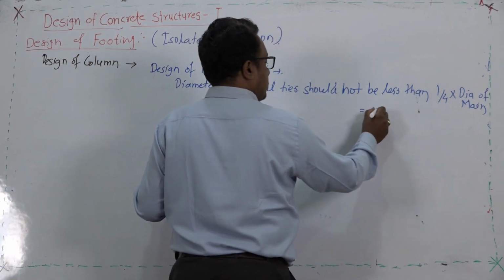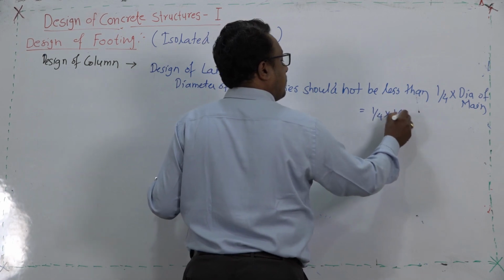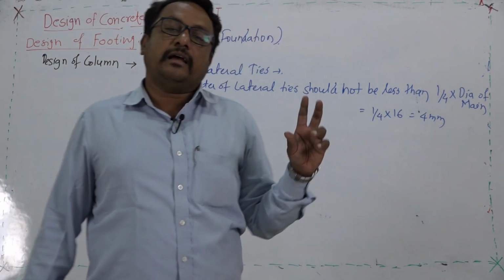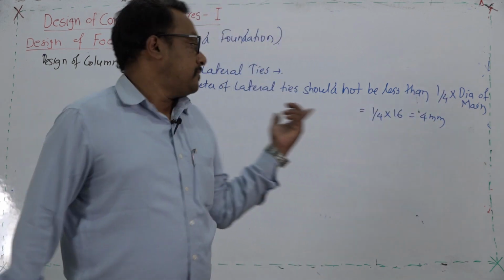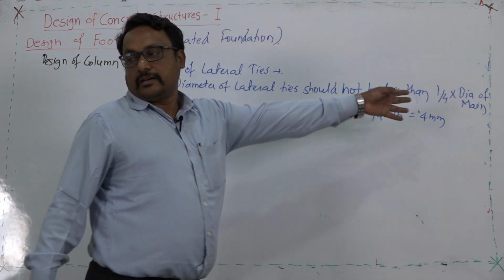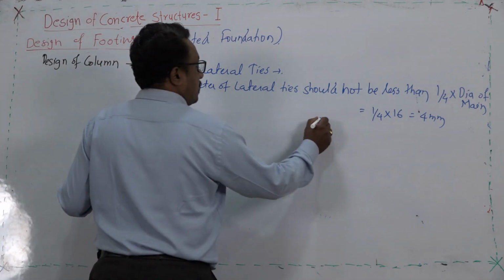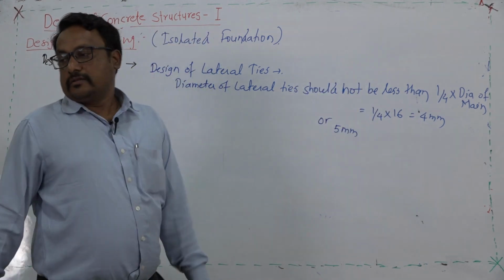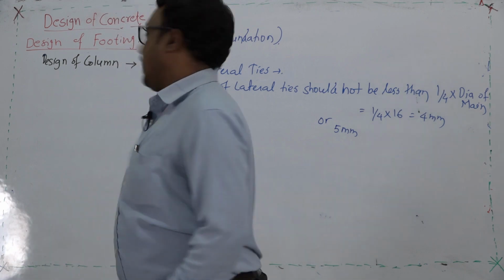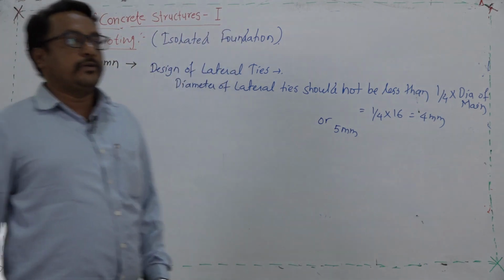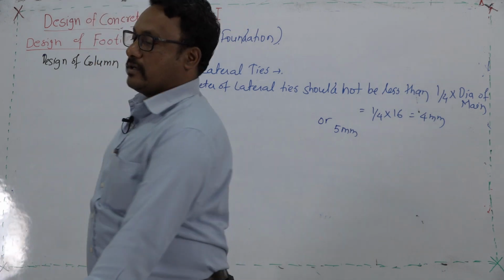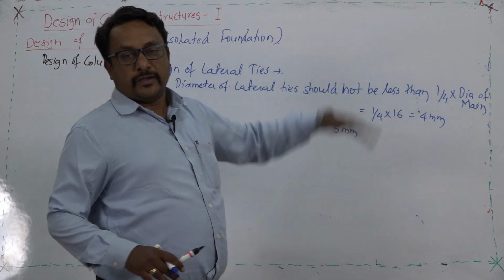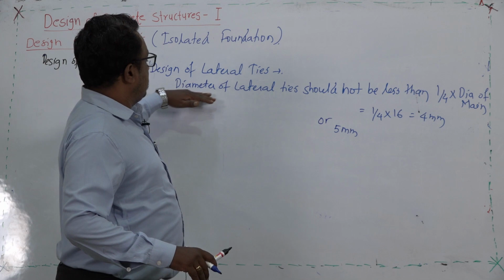So, to implement this, 1/4 of 16 mm means 4 mm. We have opted for the 16 mm bar and the 12 mm bar. Out of these, 16 mm is the maximum bar diameter, and 1/4 of that will be 4 mm, or 5 mm, whichever is more of these two. This is the criterion as per clause 26.5.3.2, which appears in IS 456. This is how we are going to fix the diameter of the lateral ties.